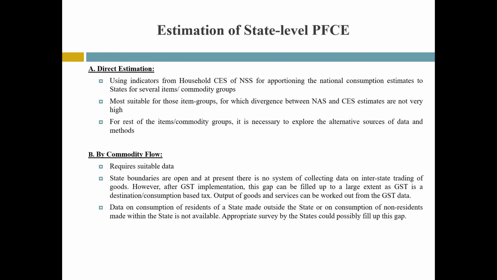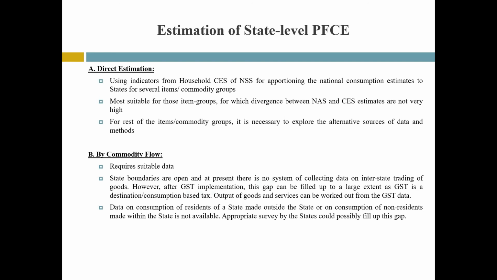Now coming to the state estimation procedure. To estimate PFCE, states may adopt two approaches, the direct estimation approach and the commodity flow approach, which we have discussed and are using at the national level. In the direct estimation procedure, national consumption estimates for several items and commodity groups can be apportioned among states using the ratio of state level PFCE to all India PFCE, which is estimated from the consumer expenditure survey.